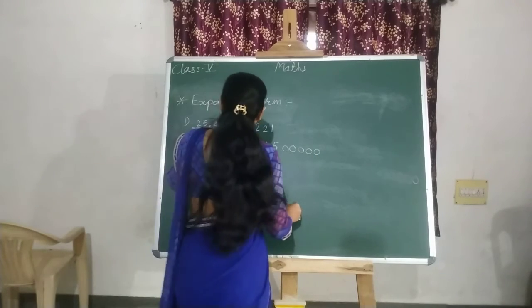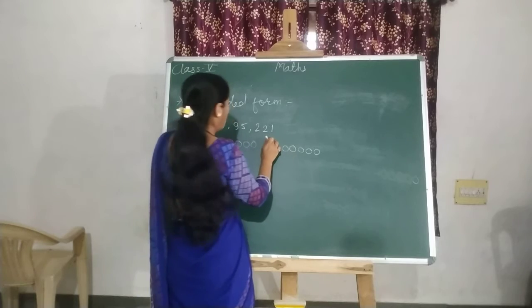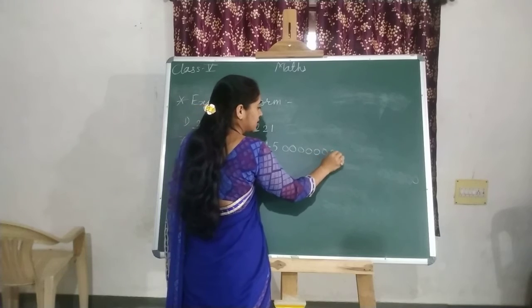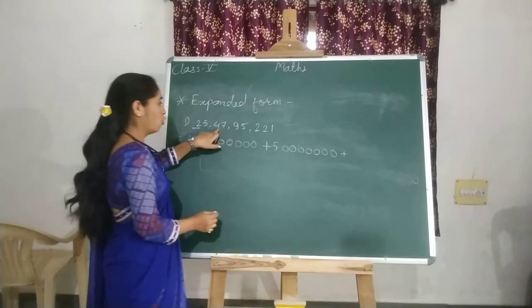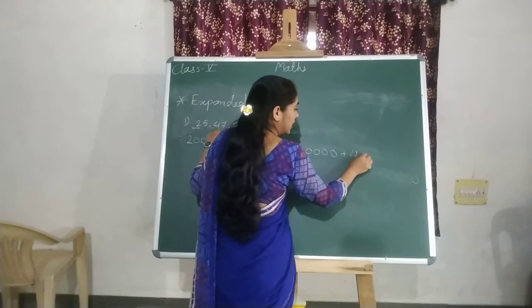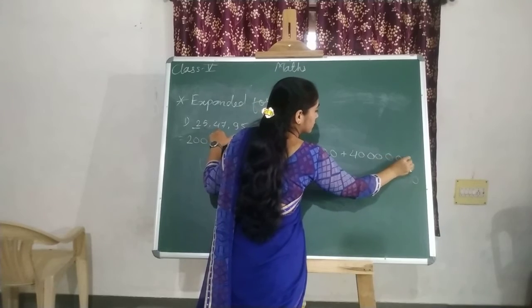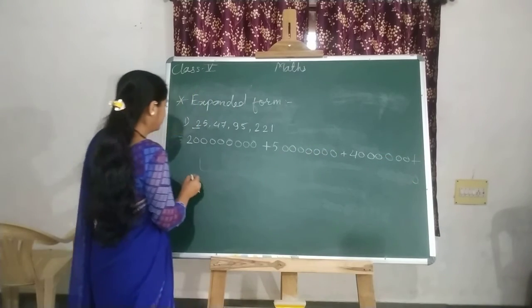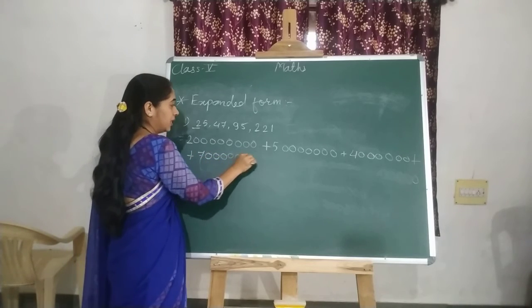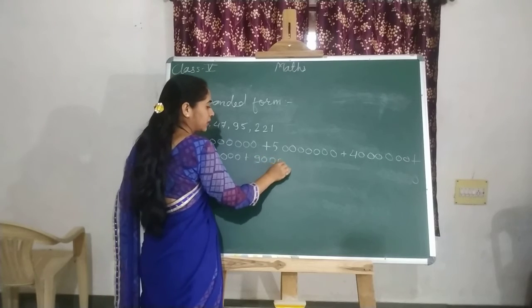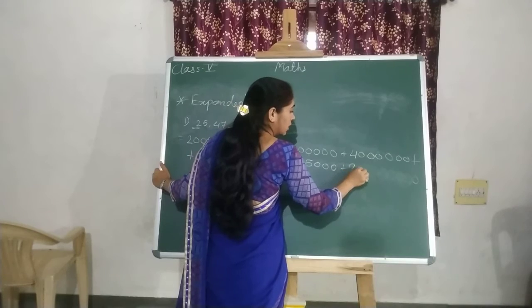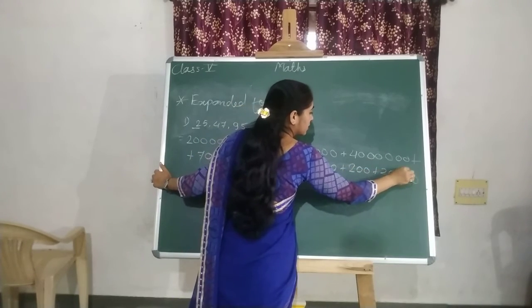Sorry, it's 5 crore, not lakh. So how many places? 1, 2, 3, 4, 5, 6, 7. Then you have 4. At which place is this 4? 10 lakh, so 40 lakh. Plus 7 lakh, plus 90,000, plus 5,000, plus 200, plus 20, plus 1.